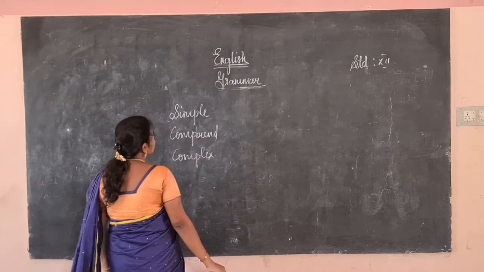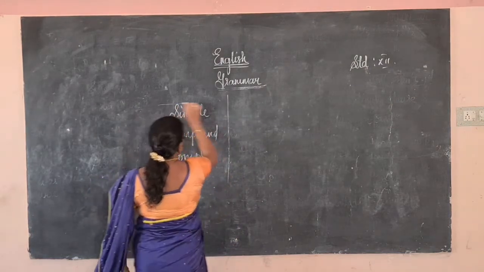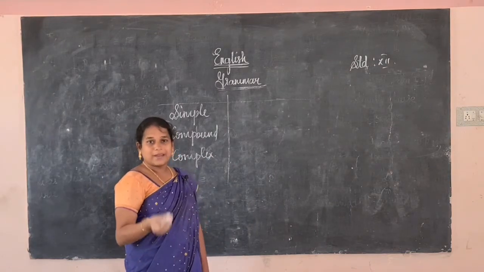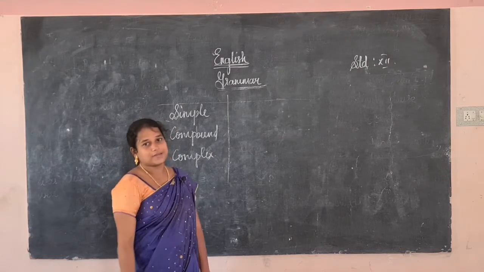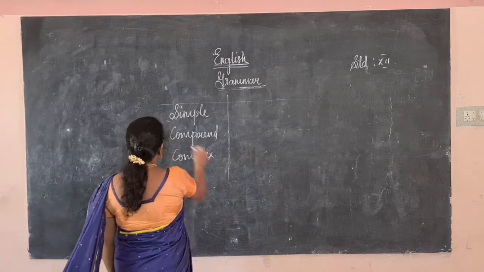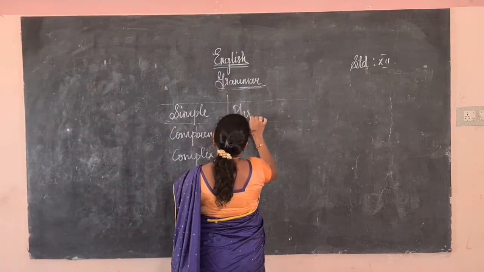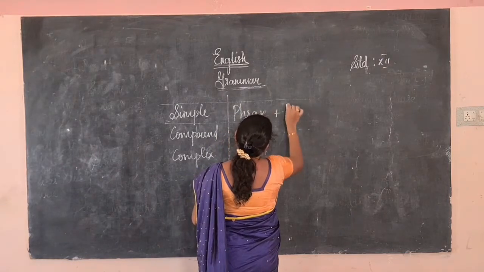Okay, first the simple sentence, we will see the structure. Already I had taught you what is the main class, what is the subordinate class, what are the phrases. Okay, the simple sentence is always in the form of phrase plus main class.